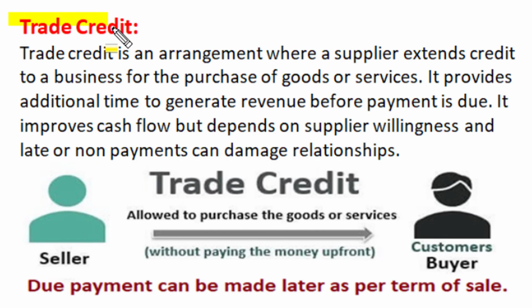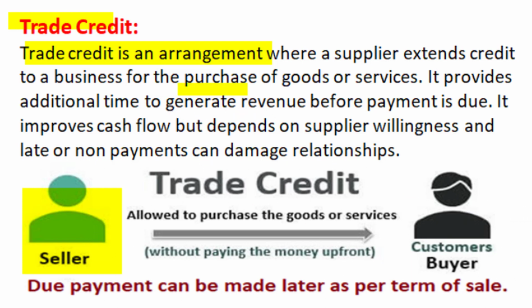Many a time, interest rates for such a flexible line of credit financing option may be slightly higher than short-term bank loans. Trade credit is an arrangement obtained by favorable negotiation with a supplier who provides goods or services to a customer or buyer, and the supplier extends credit to the business for the purchase of goods and services. So this provides additional time so that the actual buyer or business can generate revenue before payment is due.